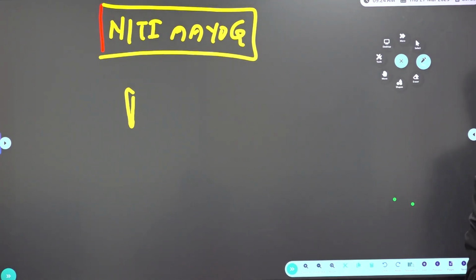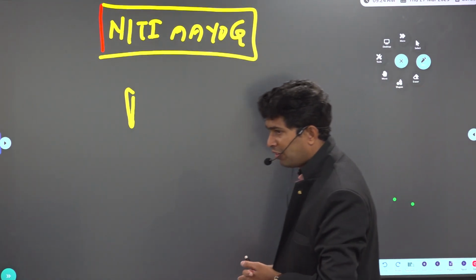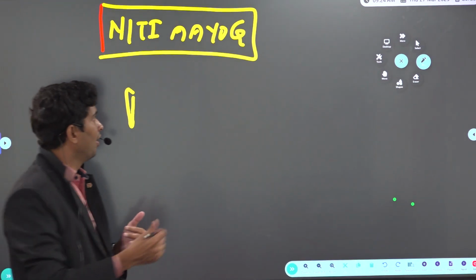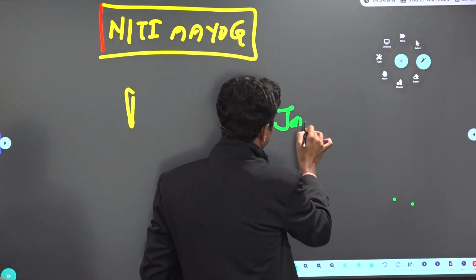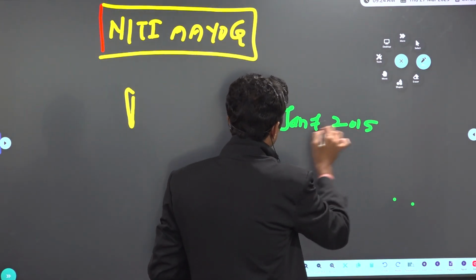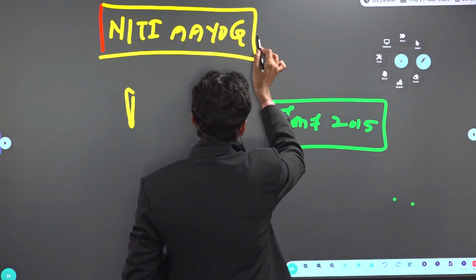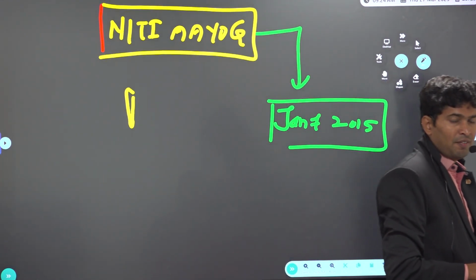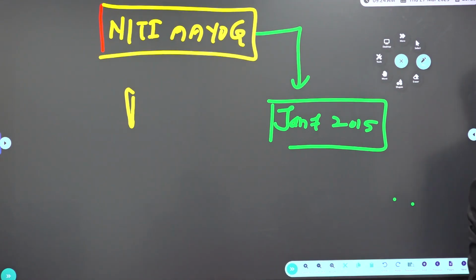Later NDC, National Development Council, was established in 1952. First 5-year plan was started in 1951 to 56. The 12th 5-year plan continued. But on January 1st, 2015, an organization called Niti Aayog was established, which replaced the Planning Commission.